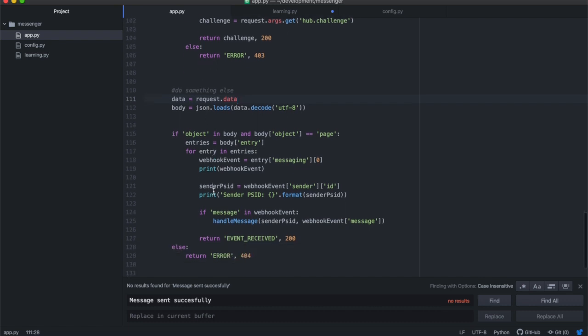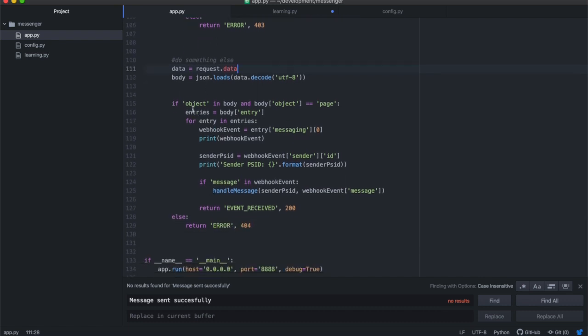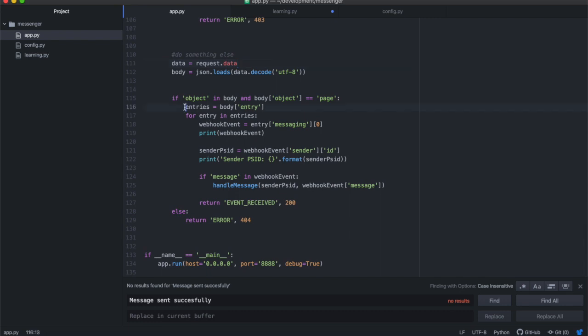Okay, so that JSON object will come, and inside of it there will be an object called object. You will need to find that object, and once you find it, check that object.object is equal to page, and then go through all the entries. The entries will be like a list or an array of items.